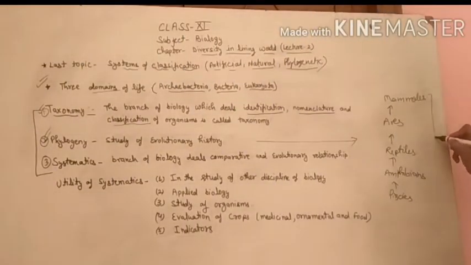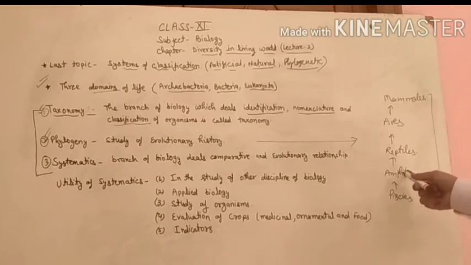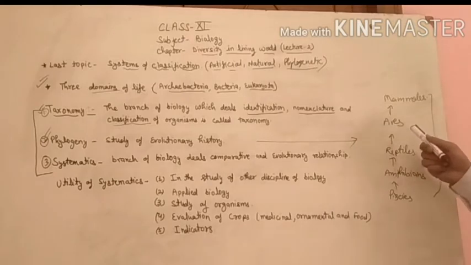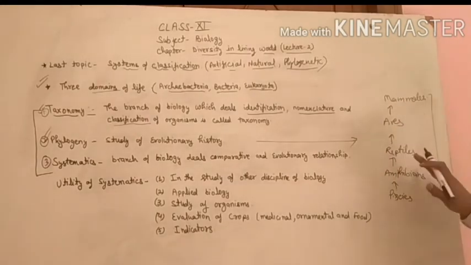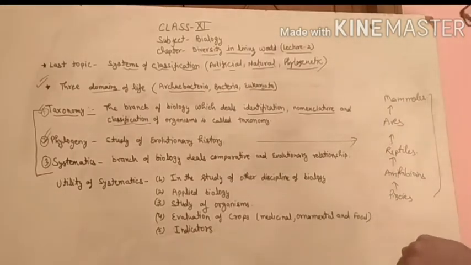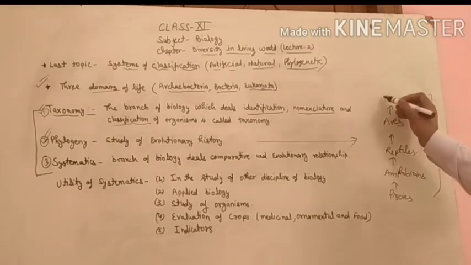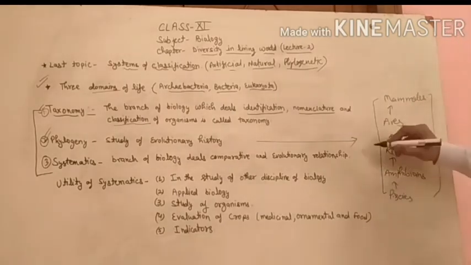It's a very short description of the evolution. In this chart, you can identify the species. The amphibians are developed from fishes, the reptiles are developed from amphibians, apes are developed from reptiles, and mammals are developed from apes. So this is the categorization, or you can say this is the evolutionary history. This is the evolutionary relationship, that they all are chordates.